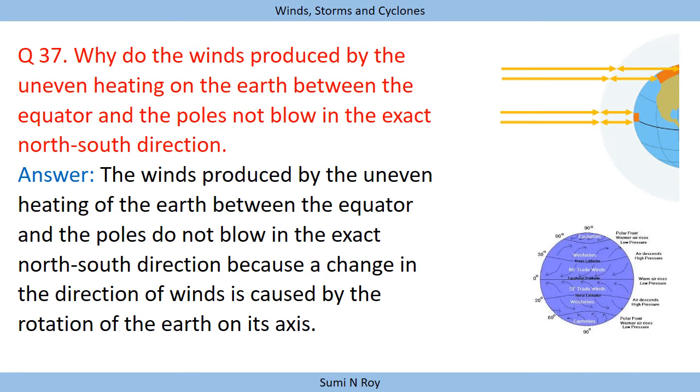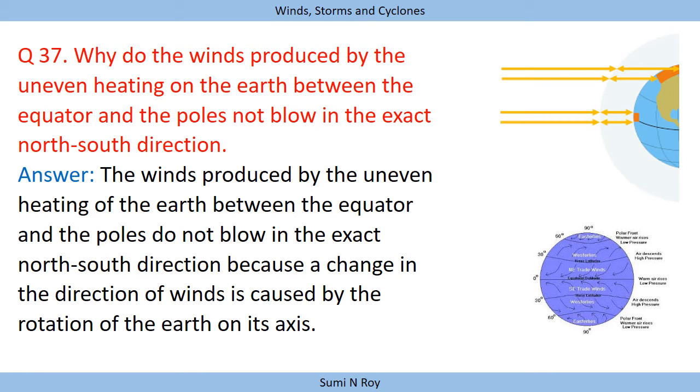Next question is similar to the previous question. Why do the winds produced by the uneven heating of the earth between the equator and the poles not blow in exact north-south direction? As we know, our earth is rotating, and it is also revolving, and rotation of the earth is responsible for why the wind produced not only moves in the north-south direction, it also changes its direction. So let us read the answer once.